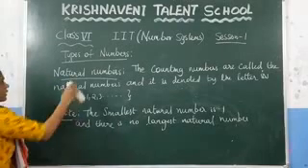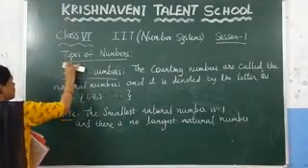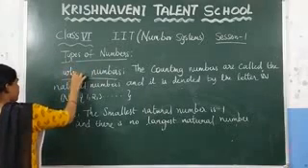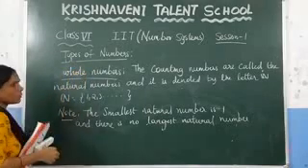What is the next number system? Whole numbers. What are whole numbers?